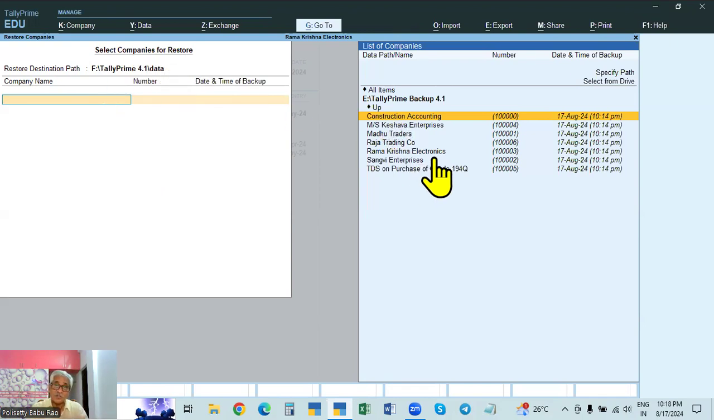So what are the companies to restore? We want to restore one company here. So here, restore to the original path, F drive, Tally 4.1 data. And this is the backup path. In the backup path, all the companies are there.